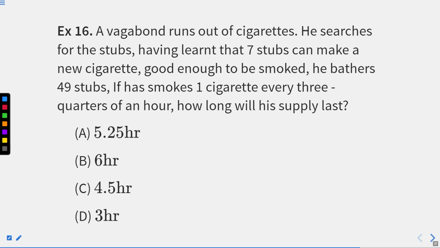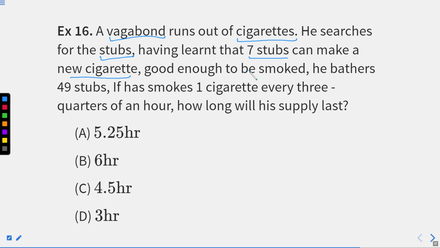A vagabond is a person who is free. He has run out of cigarettes, he may be a smoker. He searched for the stubs, the remaining part of the cigarettes, and having learned that 7 stubs can make a new cigarette, I hope you get it. 7 stubs can make a new cigarette, good enough to be smoked.